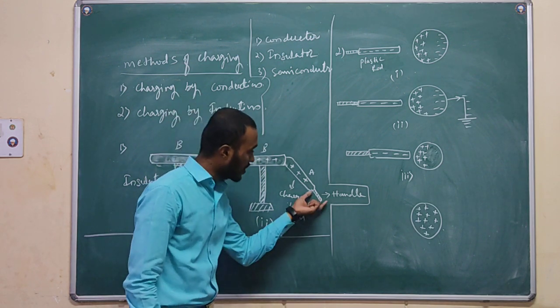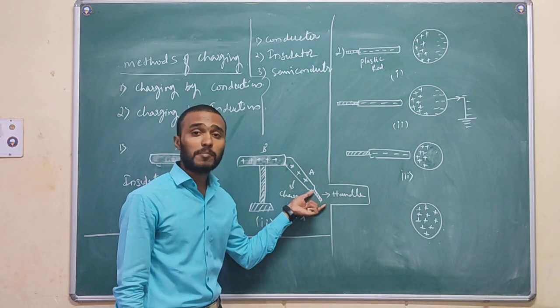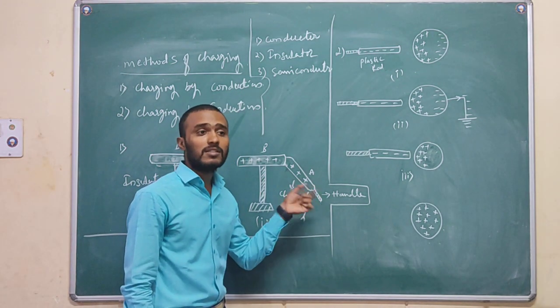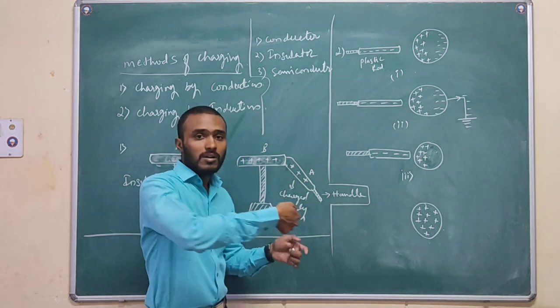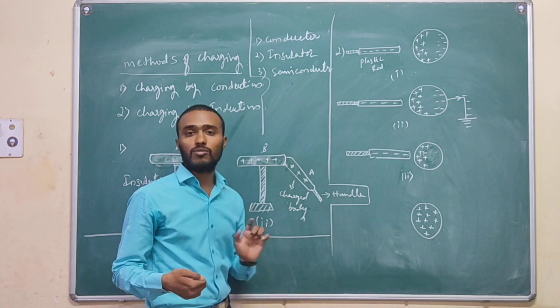This is the handle, and it is completely insulating material. The purpose of this insulating material is that the charges should not pass through our body to the ground, right?